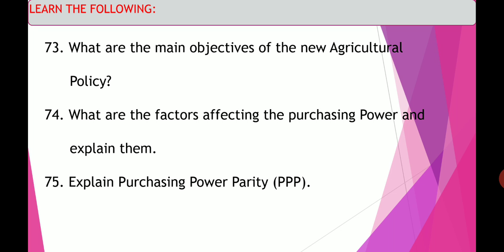So the factors are overpopulation, increasing prices of essential goods, demand for goods, price of goods affecting the value of currency, production and supply of goods, poverty and inequality. Those are the factors affecting purchasing power. Next one, explain purchasing power parity. The short form is called PPP.